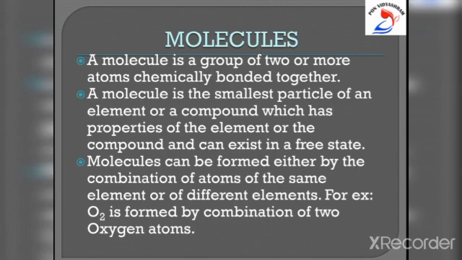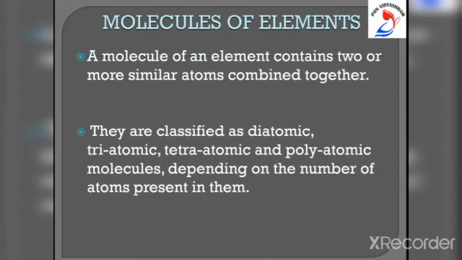This gives us another definition of molecule which can be written as follows. A molecule is the smallest particle of a substance which has the properties of that substance and can exist in the free state. Molecules can be formed either by the combination of atoms of the same element or of different elements. The molecule of an element contains two or more similar atoms chemically combined together.